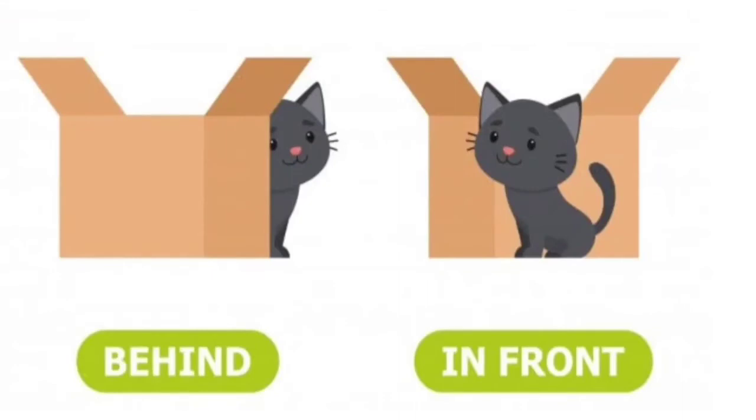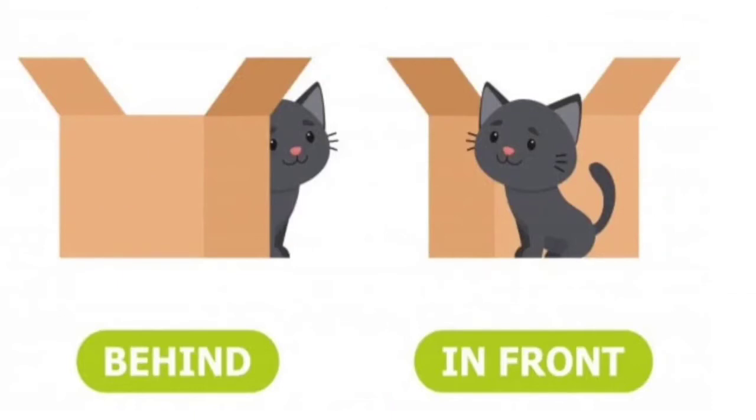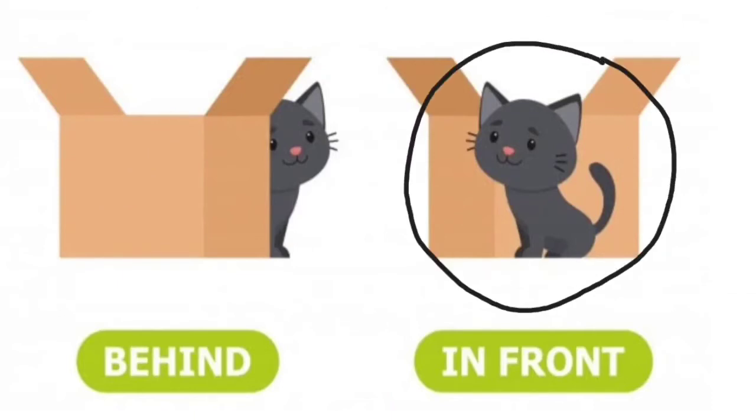Now look at this picture. What is this? Which animal is this? This is a cat. And what is this? This is a box. In this picture, where is the cat? The cat is in front of the box. In this picture, the cat is in front of the box.